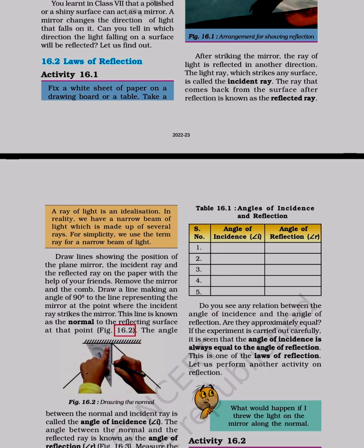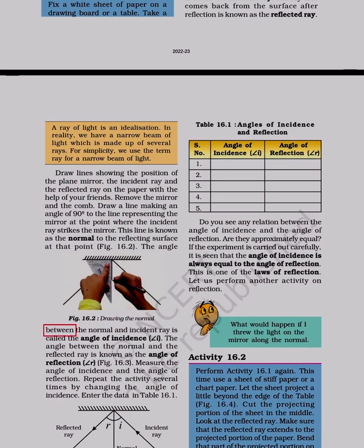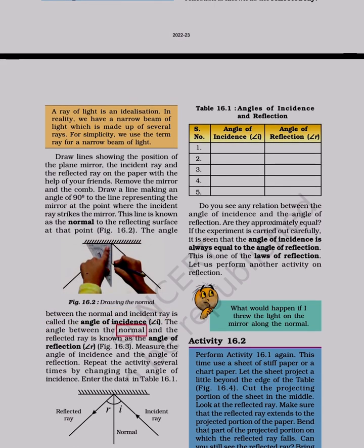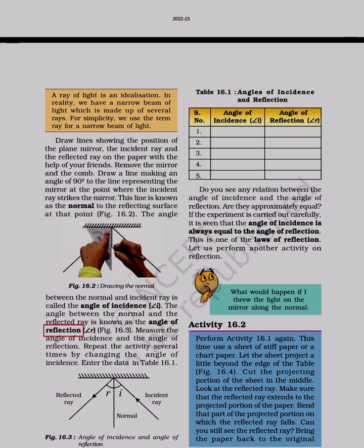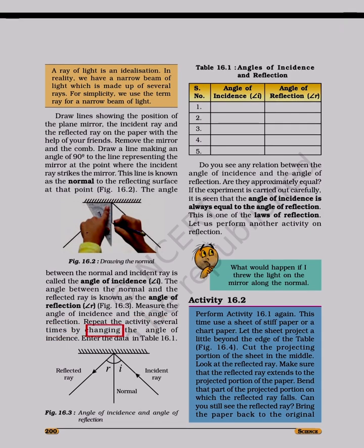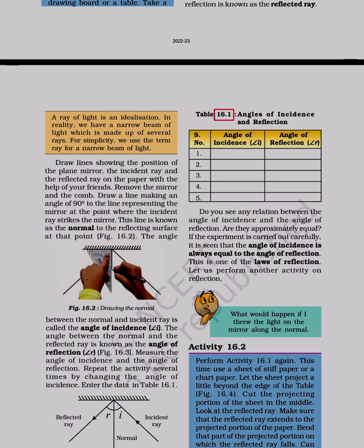Figure 16.2. Drawing the normal. The angle between the normal and incident ray is called the angle of incidence, I. The angle between the normal and the reflected ray is known as the angle of reflection, A. Figure 16.3. Measure the angle of incidence and the angle of reflection. Repeat the activity several times by changing the angle of incidence. Enter the data in table 16.1. Table 16.1. Angles of incidence and reflection.